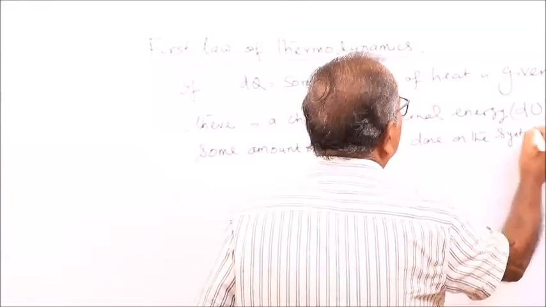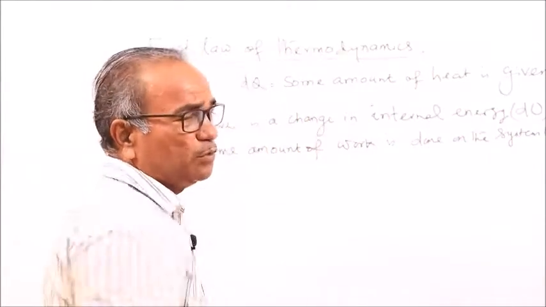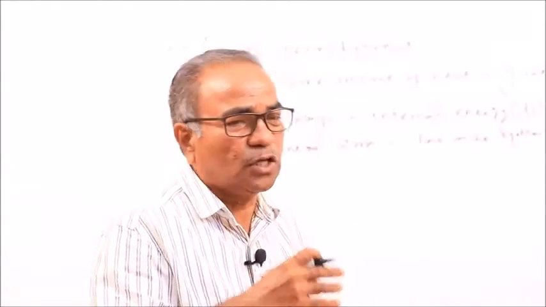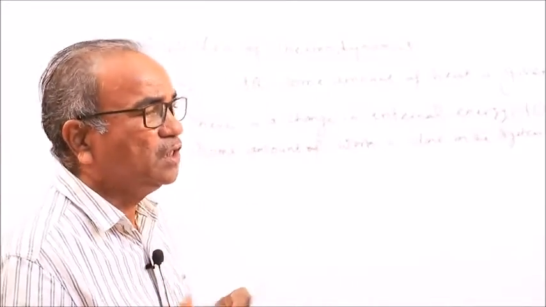dW. So that means the amount of heat given to a system does two things. First, it changes the internal energy of the system. Whatever the internal energy was, that will change, and it will also do some work.